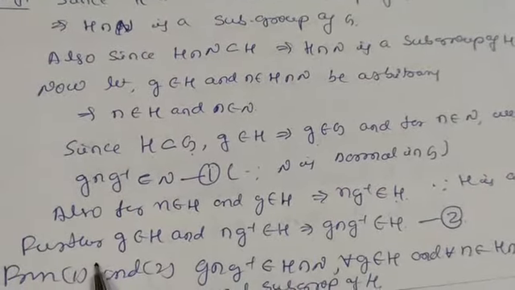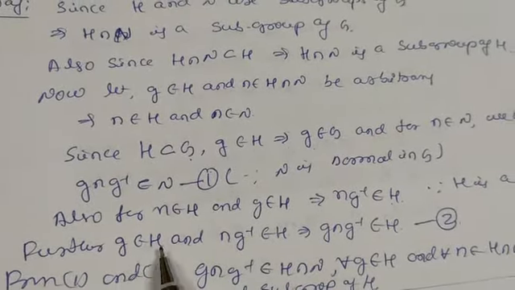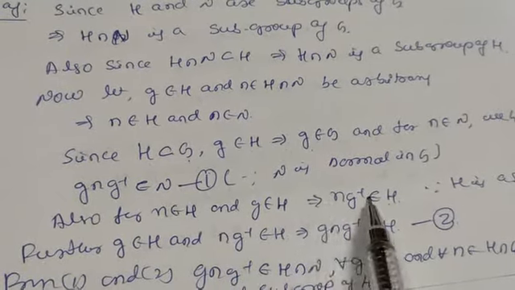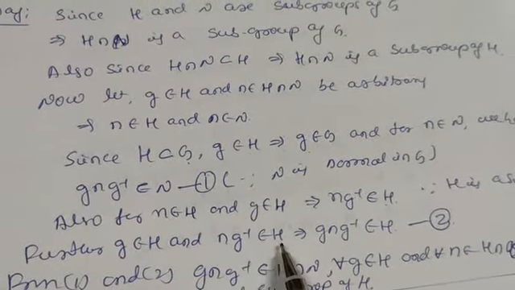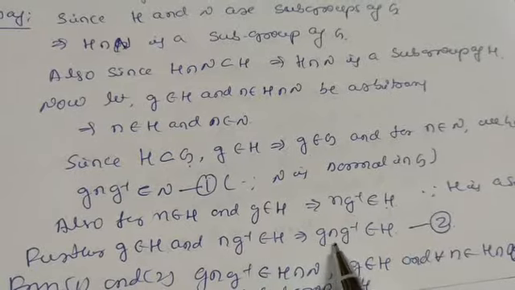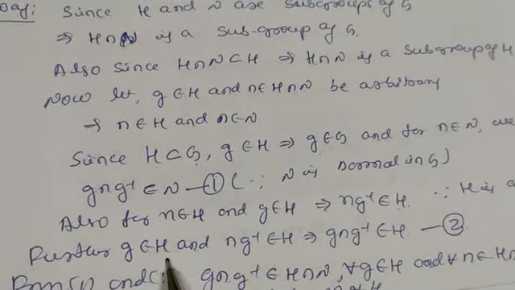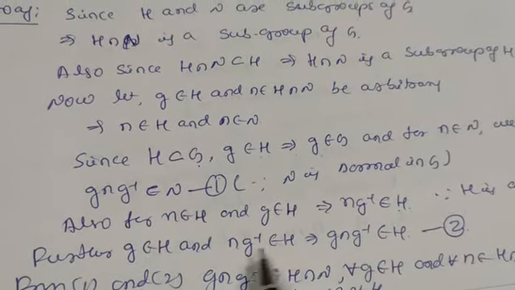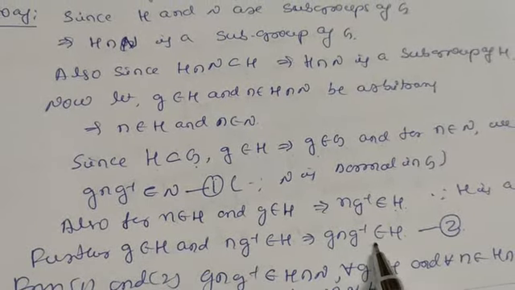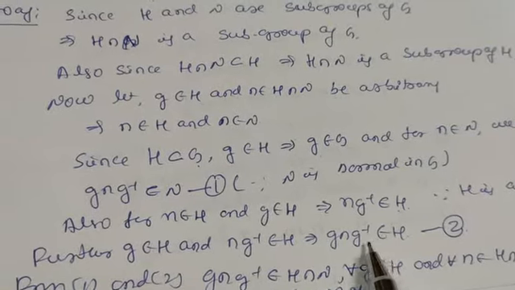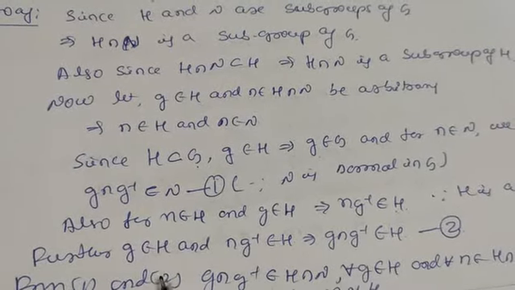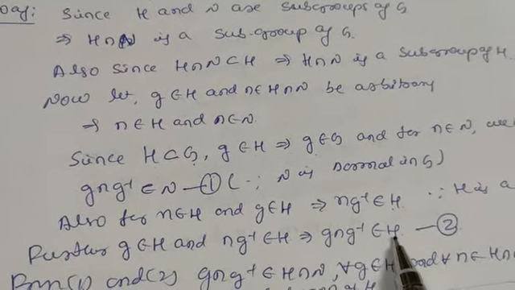And one more, g belongs to H and n g inverse belongs to H, so g n g inverse also belongs to H. It is just the closure property. Take this as equation number 2.